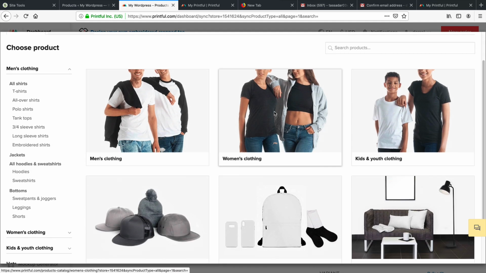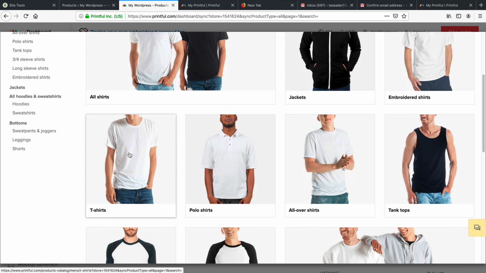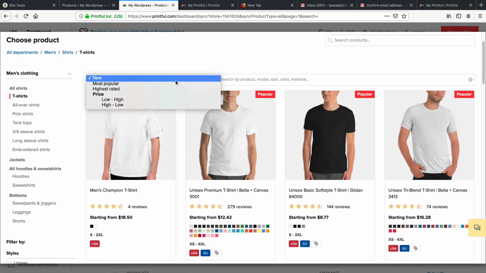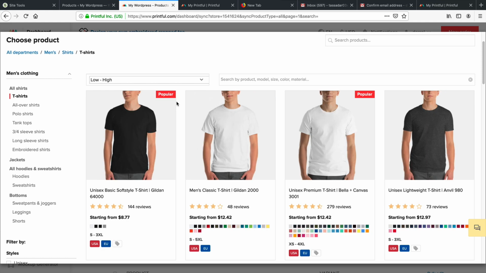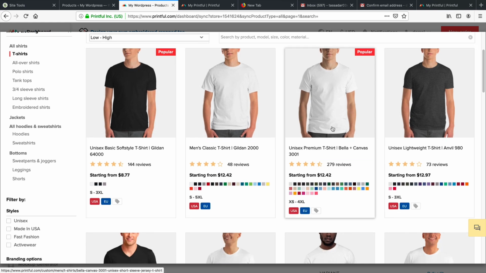All right, so here are the items right here. We have men's clothing, women's clothing, just like you saw earlier in the video. Right here, I'll click on men's clothing, and let's just say I want t-shirts. Now we have various t-shirts, but I want to sort from probably lowest to high, right? Later on, you can venture off with messing around with each of these shirts, but these right here are the most popular, and it's probably because they are the cheapest.